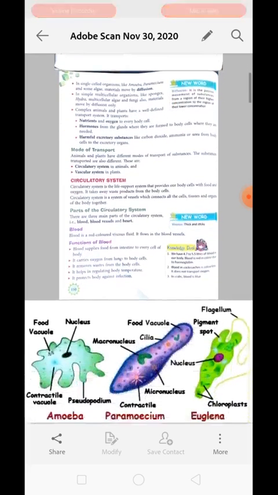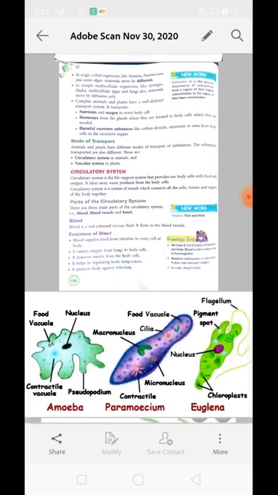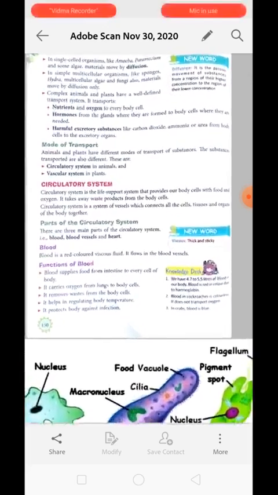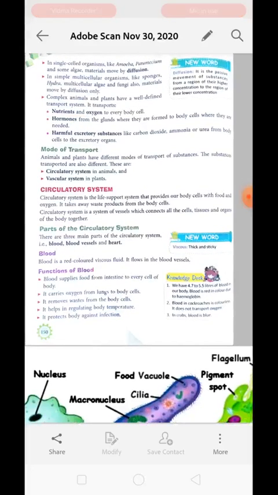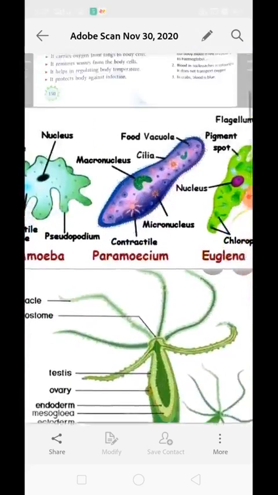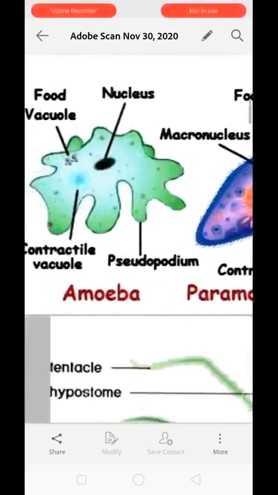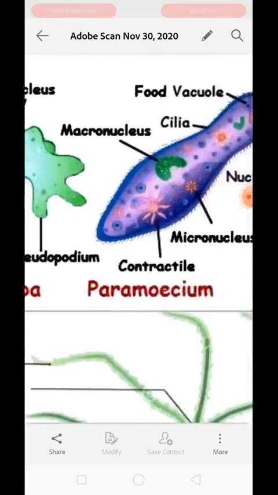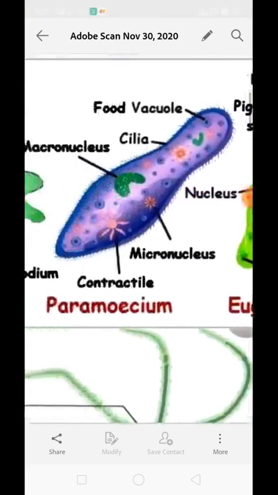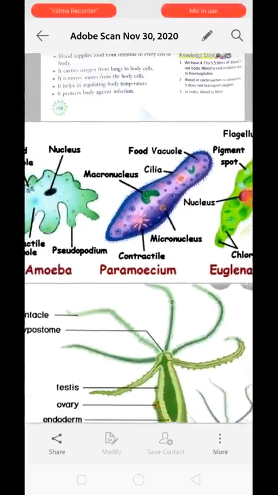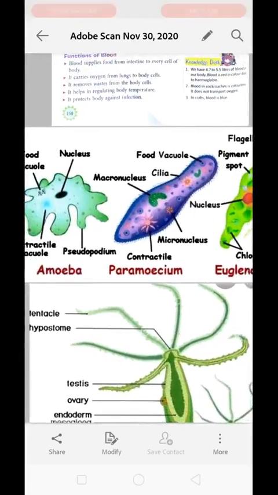Okay, there are some examples of animals in which we are going to study transportation. In single-cell organisms like amoeba, paramecium and some algae, material is moved by diffusion. Just see the picture over here. These are pictures of single cellular organisms like amoeba, paramecium, euglena. They all live in water. Their general body surface is in contact with water which has oxygen dissolved in it.